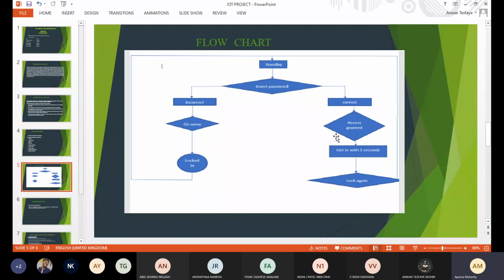Abel, could you present this flowchart, Firaol or Fish? Could you present the flowchart part, please? Yeah, this flowchart. One second, ma'am. They will present the flowchart. Okay, can I continue? Yeah, it is audible.